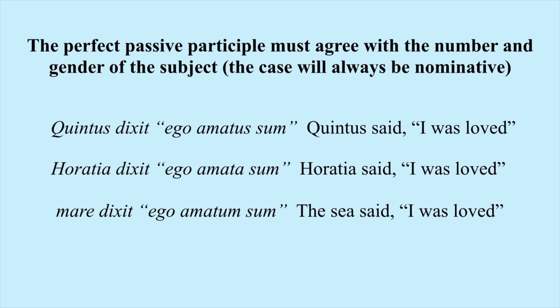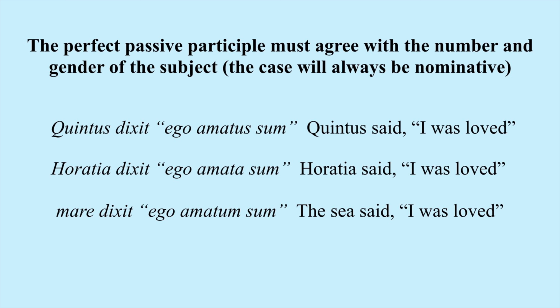So, Quintus dixit, ego amatus sum. Quintus said, I was loved. So here amatus is masculine singular to match Quintus. Horatia dixit, ego amata sum. Horatia said, I was loved. Right, so amata is feminine and singular to match Horatia. Mare dixit, ego amatum sum. The sea said, I was loved. Right, so amatum is neuter singular to match mare, the sea.